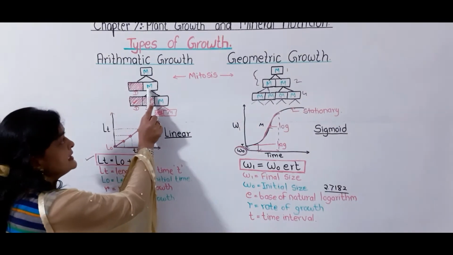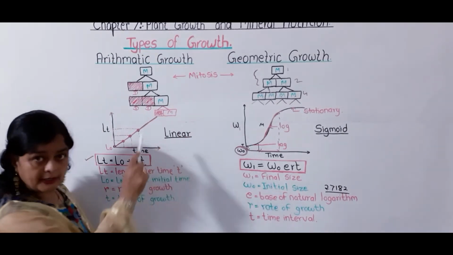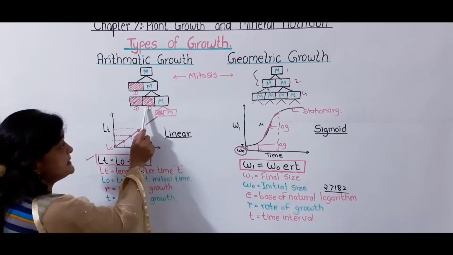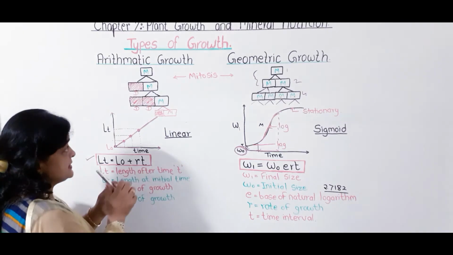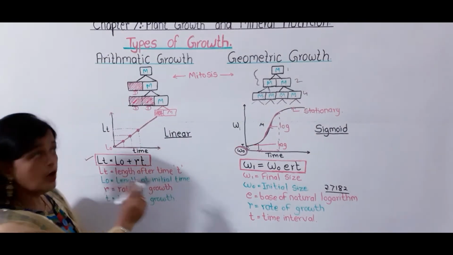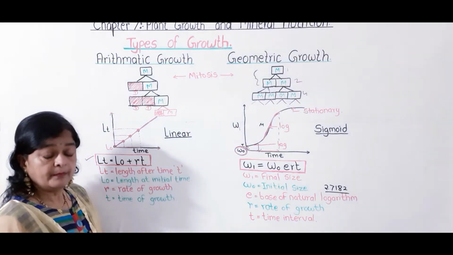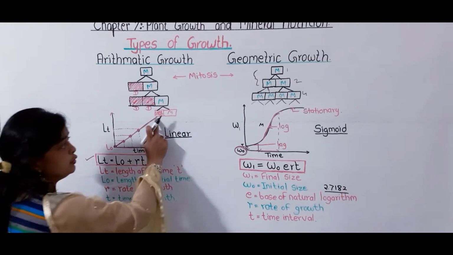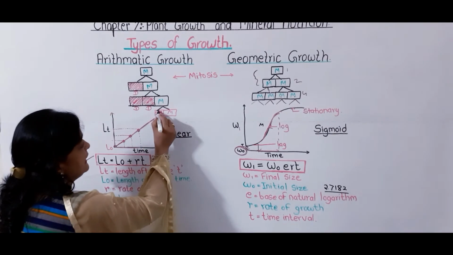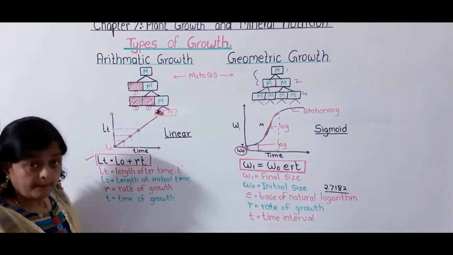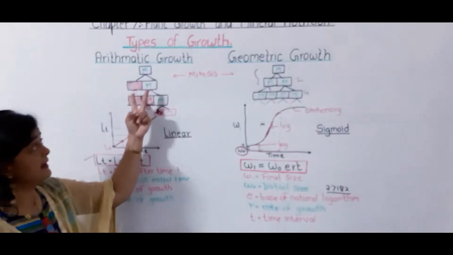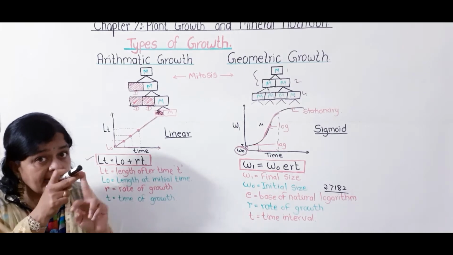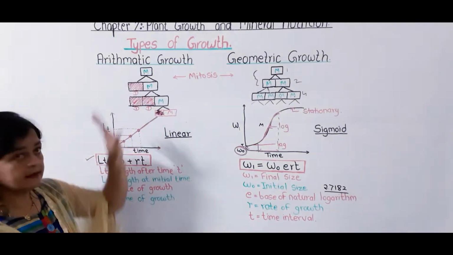Again this meristematic cell undergoes mitosis and forms two cells. Again out of these two cells, one cell becomes differentiated or matured. Only one cell has the capacity to divide or redivide. So again this cell divides into two daughter cells, and from these two daughter cells again one becomes differentiated. What is happening here? A single cell gives rise to two daughter cells, one every time is getting differentiated and only one cell is getting divided.